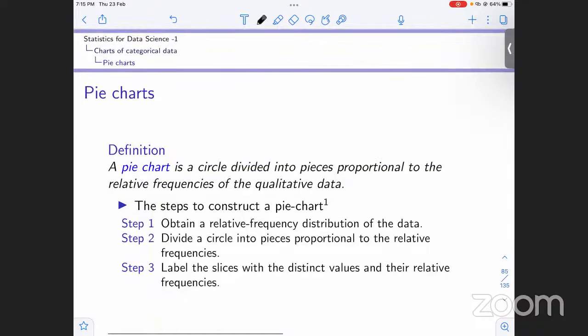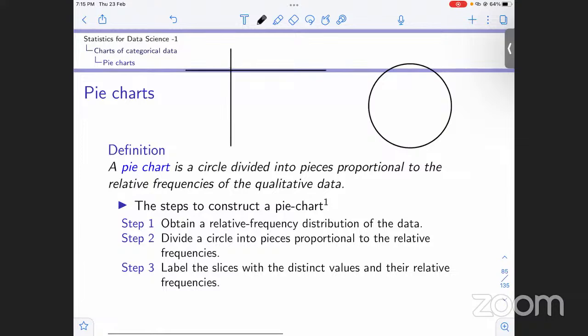Now how do we construct this pie chart? We take the circle, which is divided into pieces proportional to the relative frequencies, like I just said. We first obtain the frequency distribution or relative frequency distribution that we had.